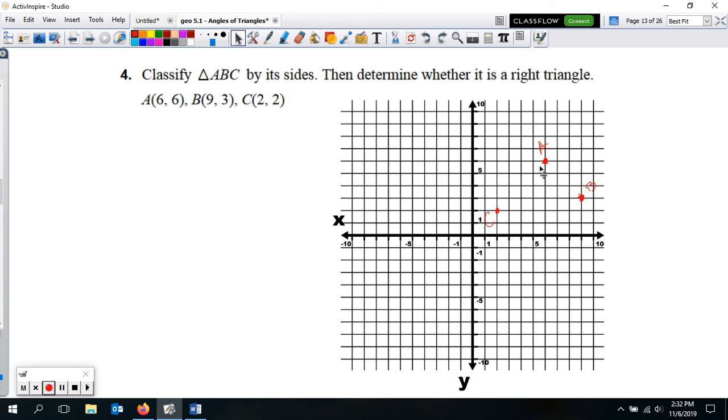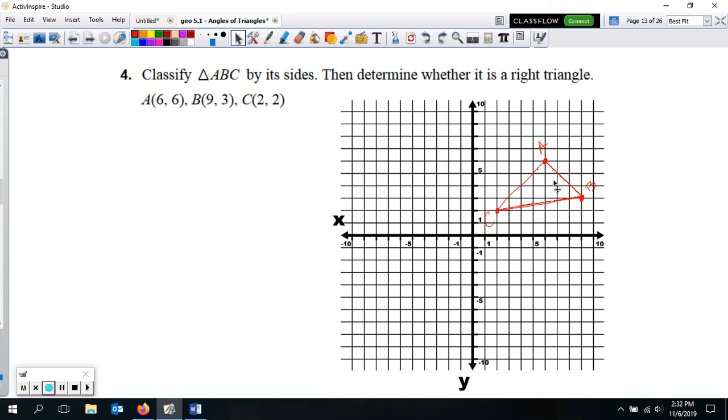So everything is in the first quadrant here. So you can really just make the first quadrant really big on your coordinate plane. I didn't need all these other quadrants in this one. I just needed my first quadrant. And so now I'm just going to connect my dots together to make my triangle.